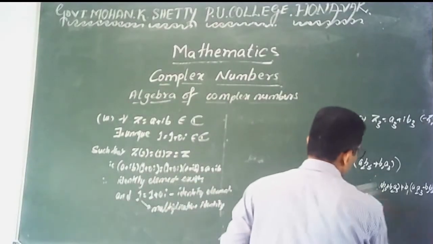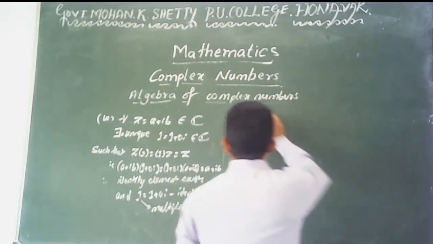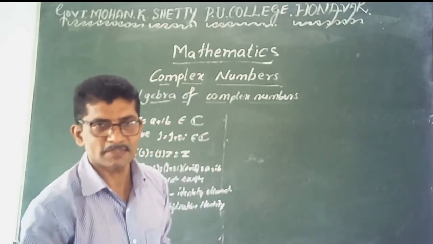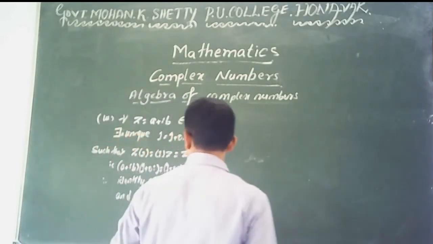It is very important. Usually it is asked twice in annual exams: find the multiplicative inverse of a given complex number.